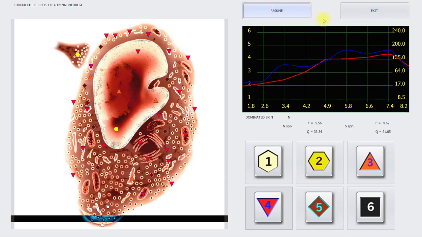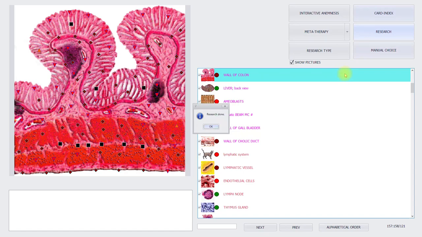So when the list goes on and on and on, this is the most extended version of scans. You can also choose, of course, another research type, fast, which would take approximately 50 minutes. But when we have scanned all the items, we can do the metatherapy 1 or 5 times. Let's present an example.